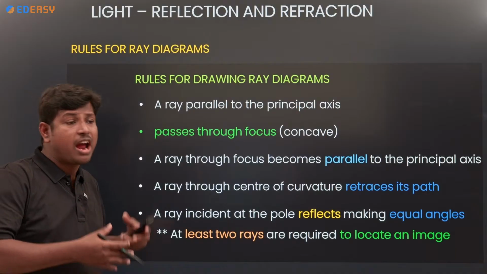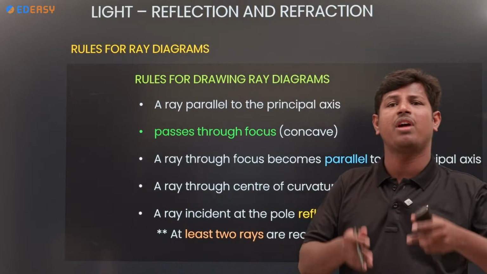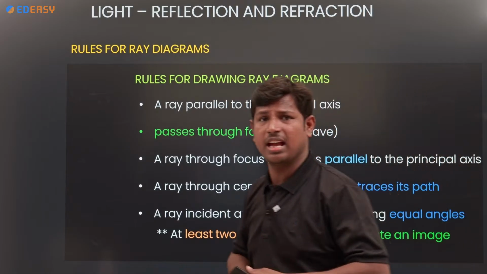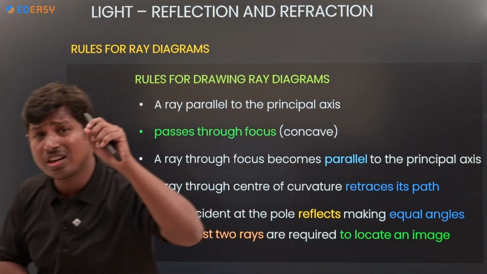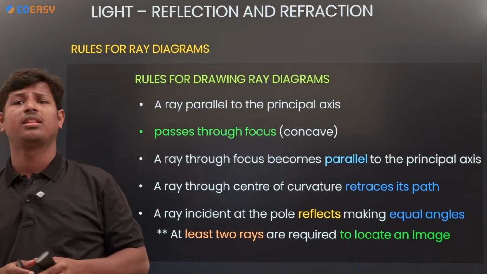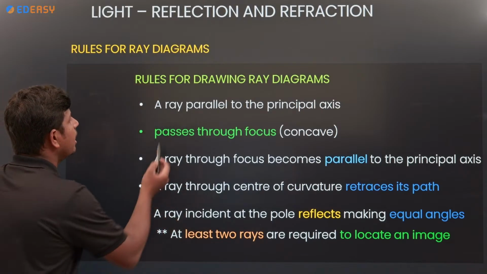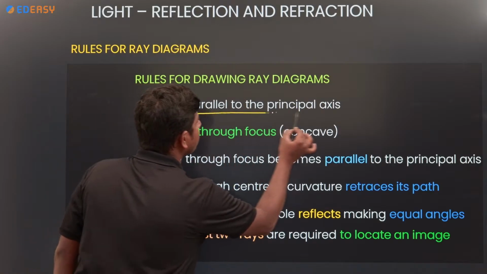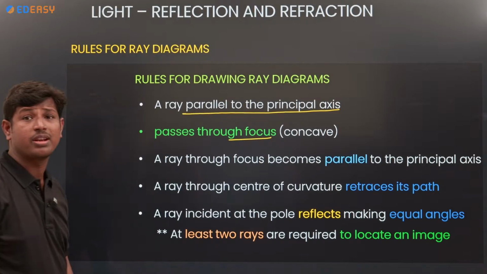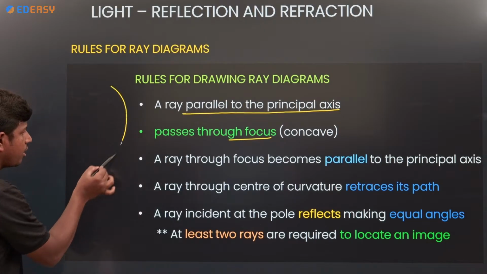We cannot draw ray diagrams in our own way. There are rules and regulations to follow. What are the rules we have to follow to draw the ray diagrams? The first one is a ray parallel to the principal axis passing through the focus.